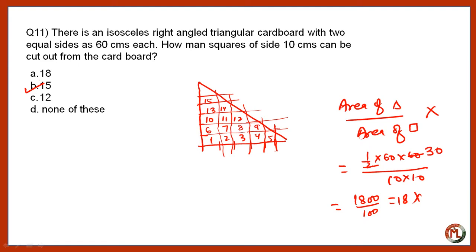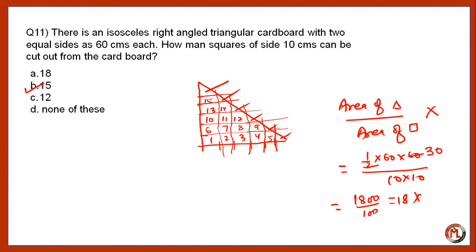Now, why are we getting only 15? Why is the difference like this? Because we are getting 6 triangles here. 1, 2, 3, 4, 5, 6 triangles. And those 6 triangles can be converted into 3 squares, but they are found in the triangular form, not in the square form. So those will not be counted, right? So this is the best way to answer a question like this.